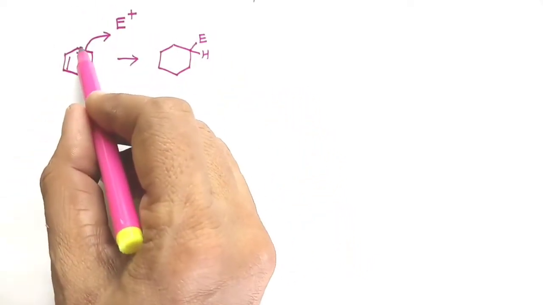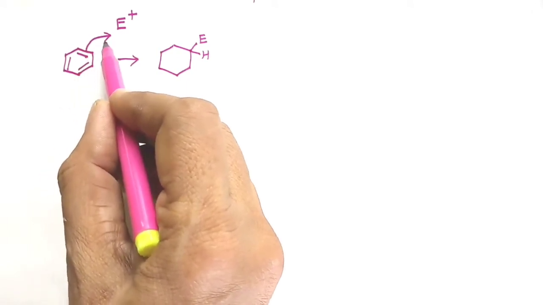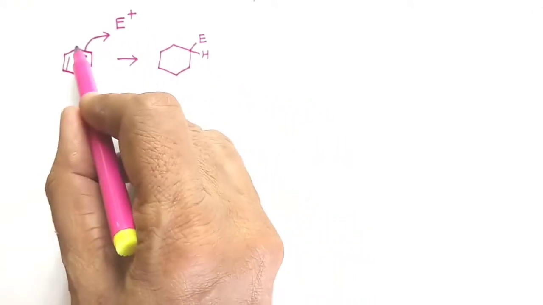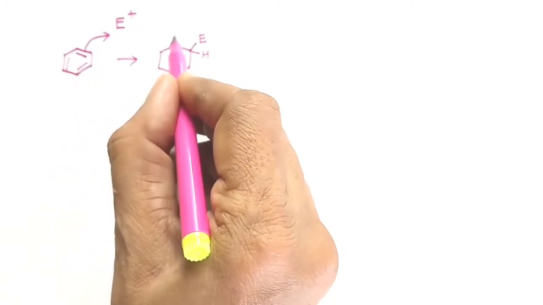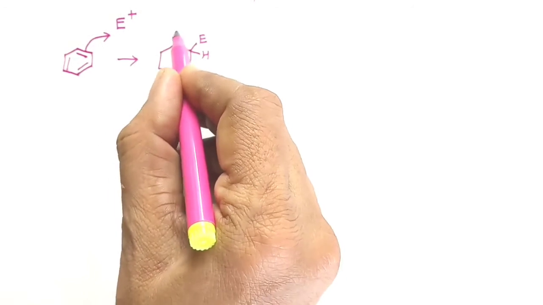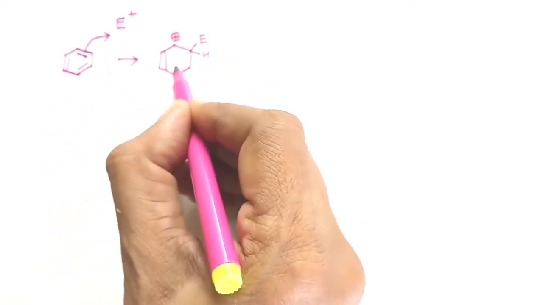If the bonding electron pair from this particular bond A has been utilized for the bond formation, automatically this carbon will lack the electron and therefore it will become positively charged. Other bonds will remain as they are.